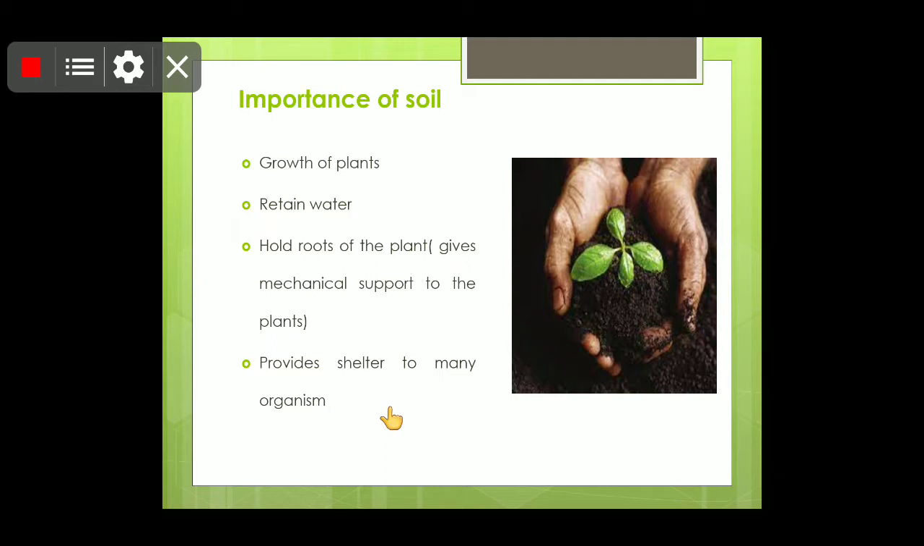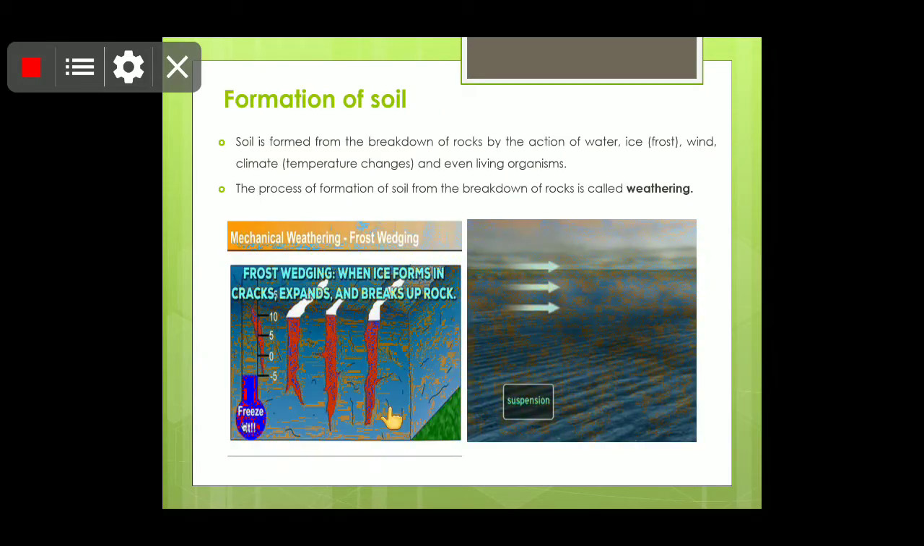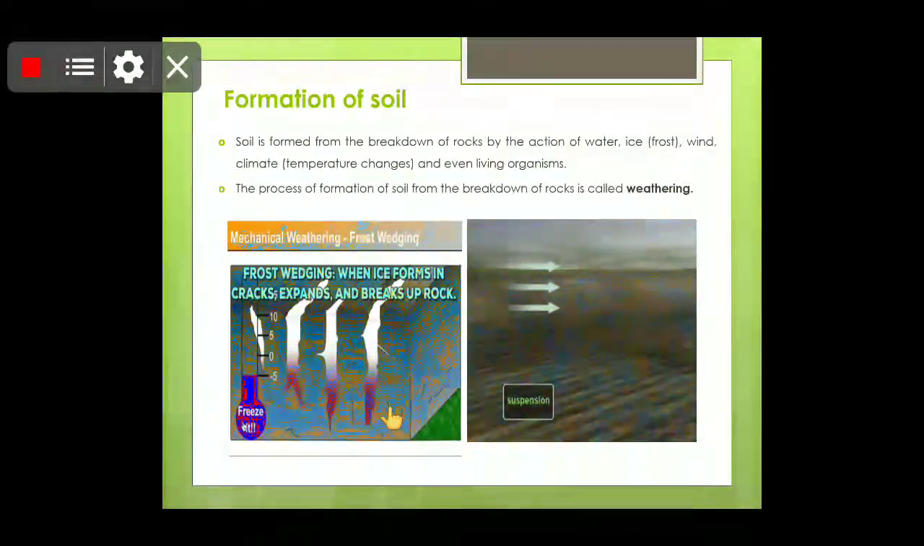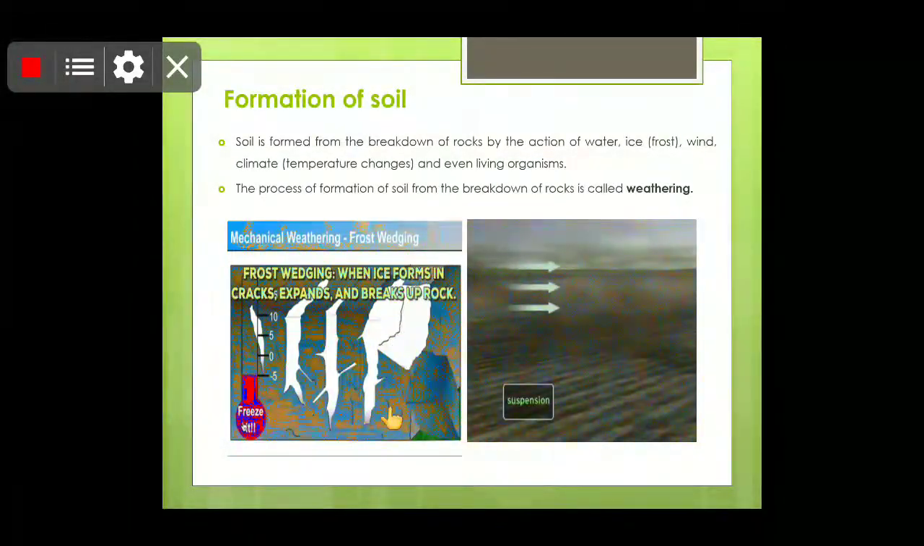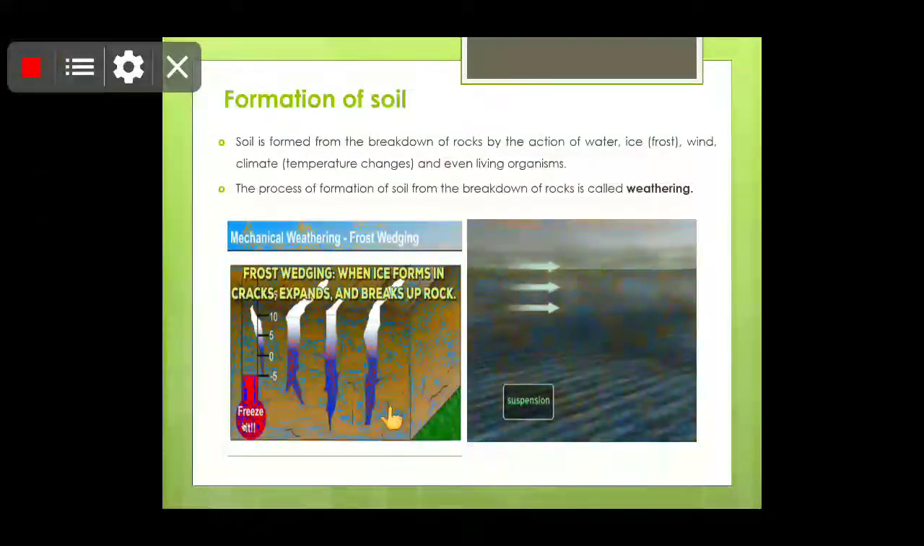For example, I have given you the example of rhizobium bacteria, which is present in the root nodules of leguminous plants, for example, pea. So bacteria have so many uses. Okay, they play a very vital role in the soil. Now children, formation of soil. We'll talk about how the formation of the soil takes place. Children, formation of soil is a very slow and gradual process.